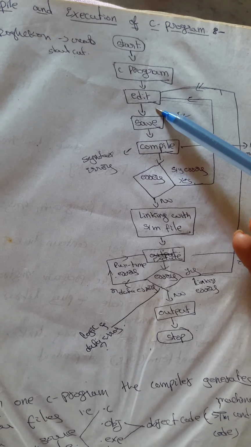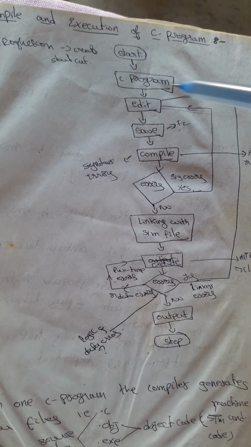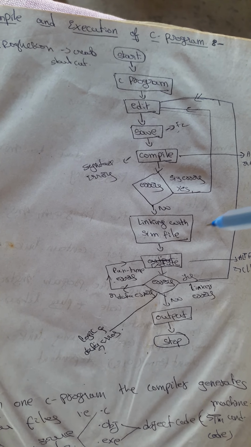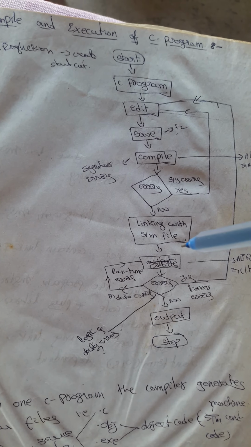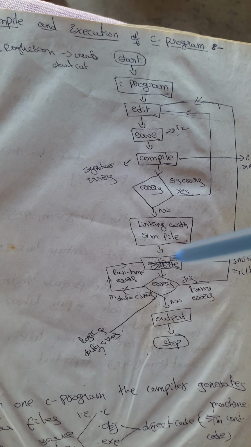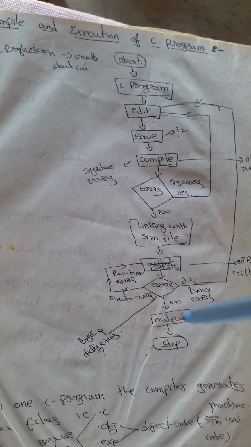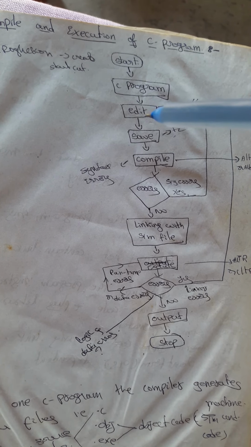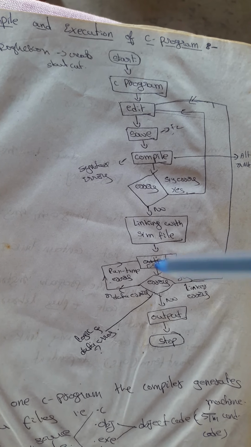We write the program, edit, save, compile. If there are errors, we go back to edit. If no errors, we move forward, linking with the system file. Then execute. While executing, there may be errors like system errors or runtime errors. Then we modify, get the output, then stop. If there are linking errors, we again go to edit and modify the program. Then the process goes on.